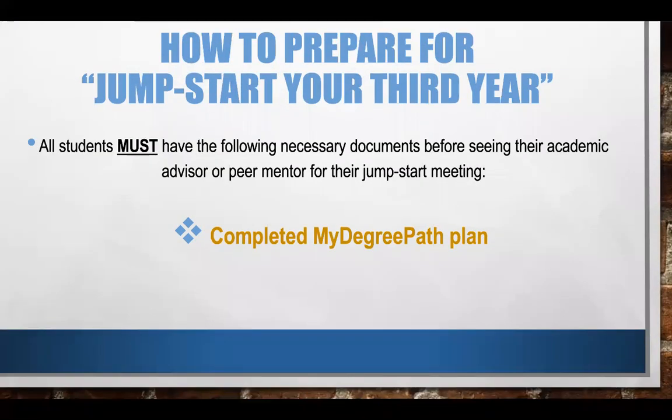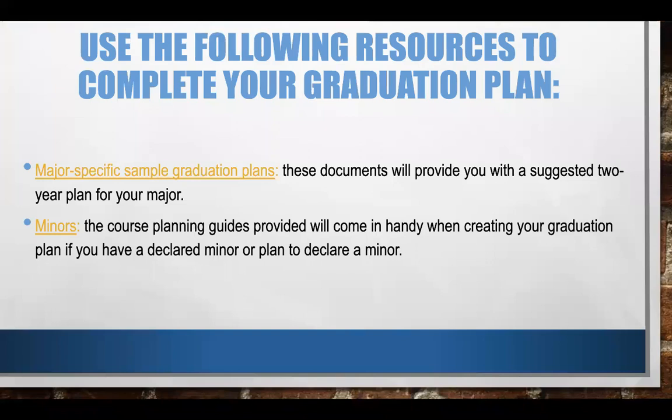How to prepare for Jumpstart Your Third Year. All students must have a completed My Degree Path plan before seeing their academic advisor or peer mentor for their Jumpstart Your Third Year meeting. You can use the following resources to complete your graduation plan. We have major specific sample graduation plans that will provide you with a suggested 2-year plan for your major. We also have minor specific sample graduation plans that will come in handy if you're creating your plan with a declared minor or you plan to declare a minor.